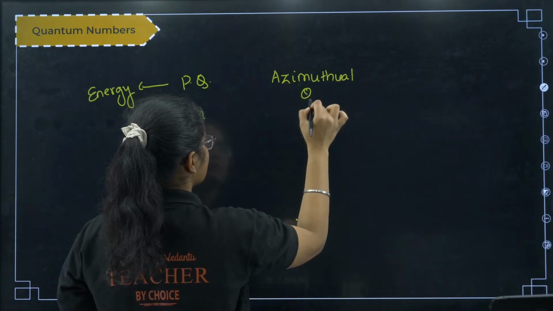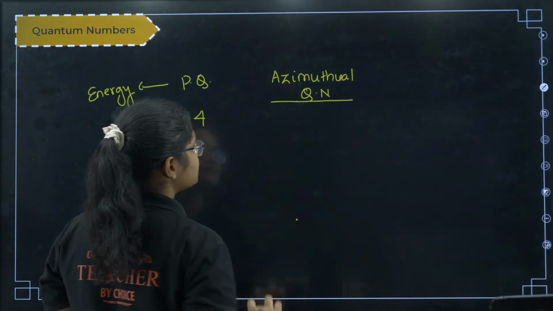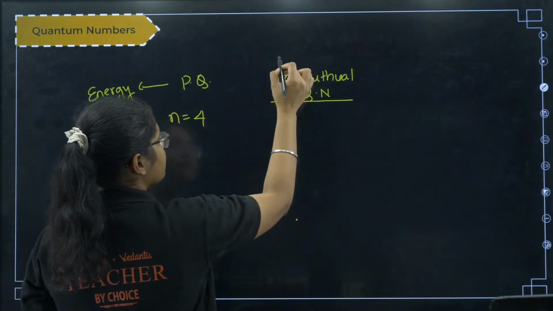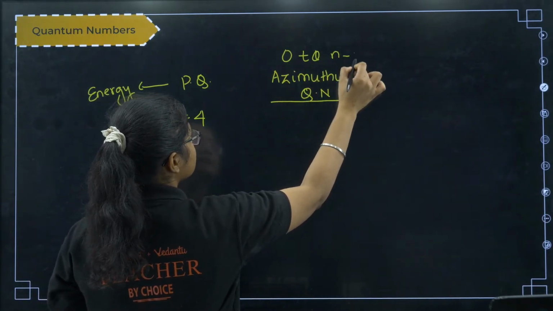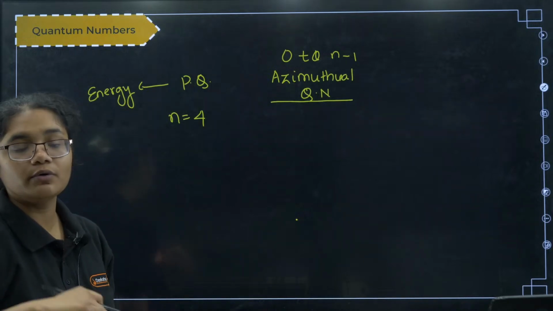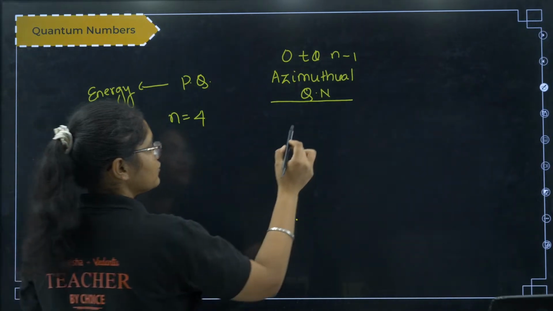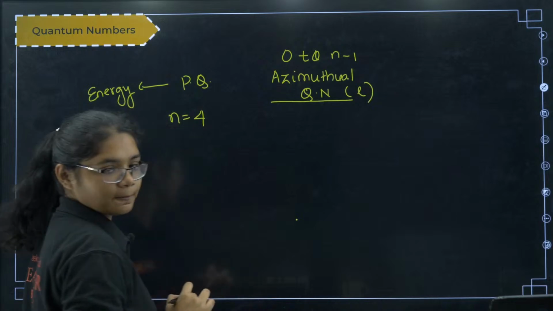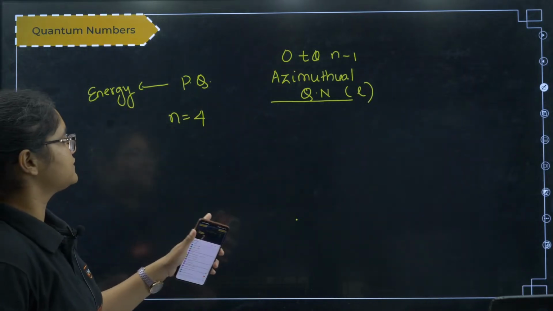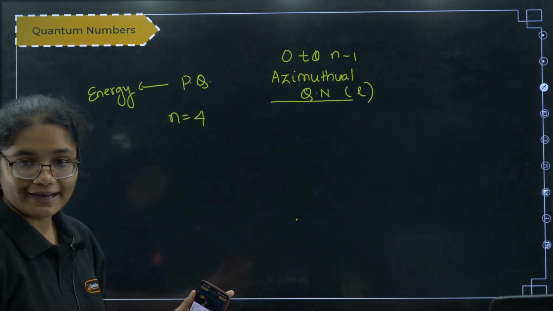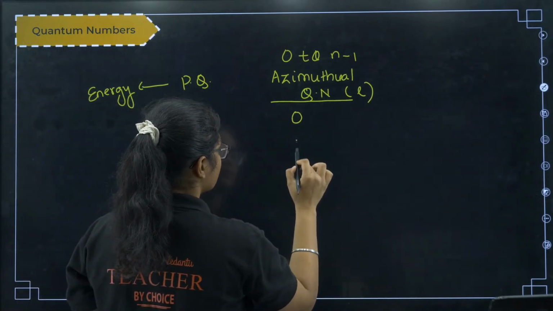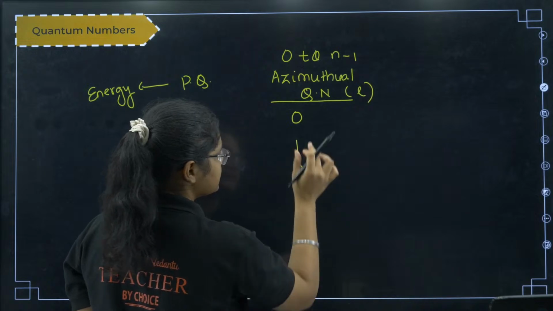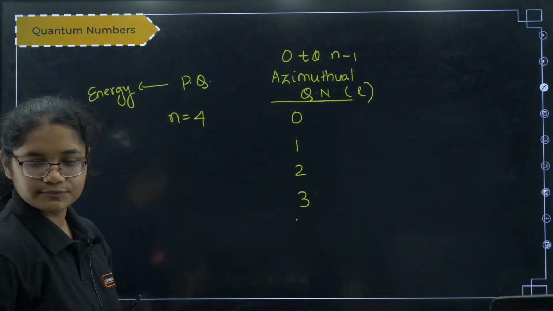From quantum numbers many questions are asked. The azimuthal quantum number varies from 0 to n minus 1. It is denoted by the symbol L. For this one you have 0, 1, 2 and 3. These are the azimuthal quantum numbers.